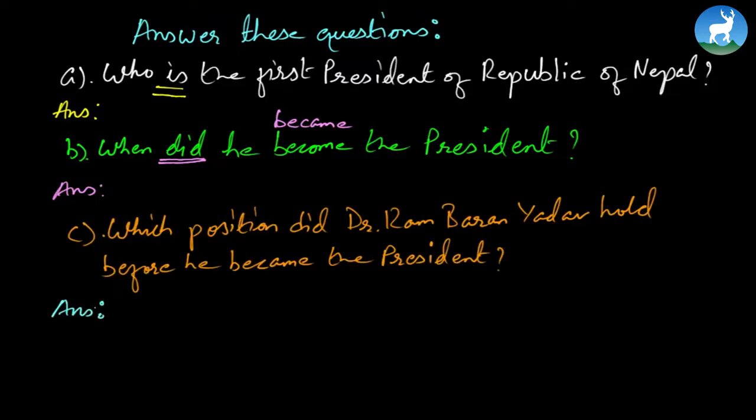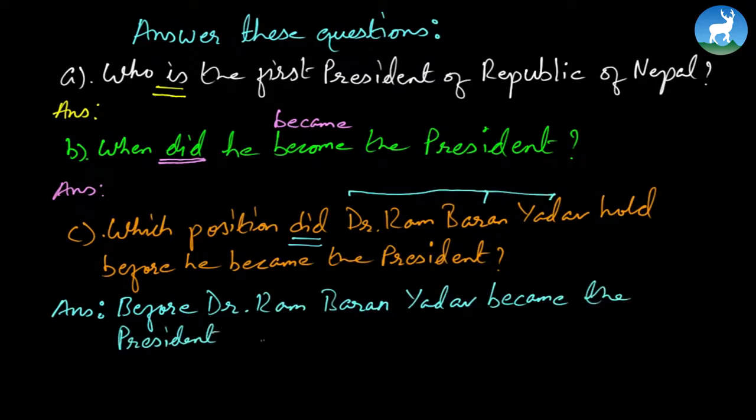So which position did Dr. Ram Baran Yadav hold before he became the president? Again, the answer is in the passage. See, simple past, did, right? Now, if the question has given a full title, that is Dr. Ram Baran Yadav, please make sure that you copy the whole thing.